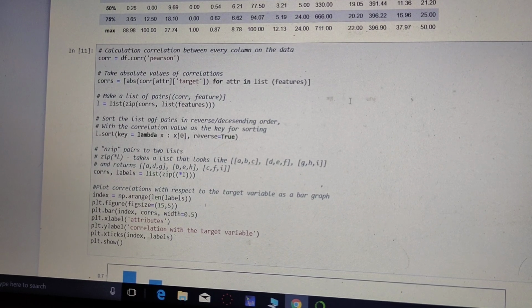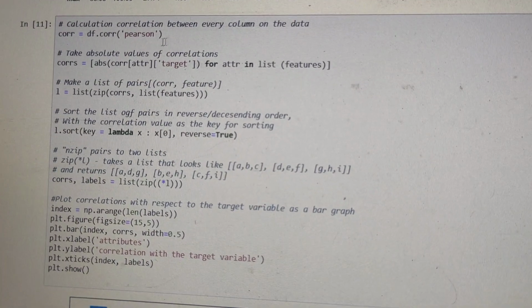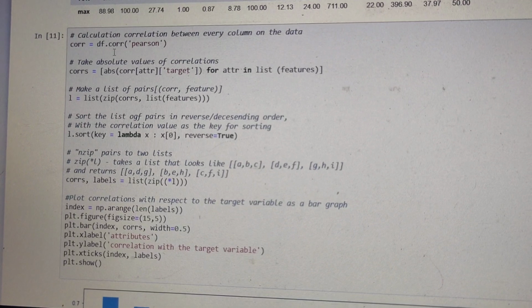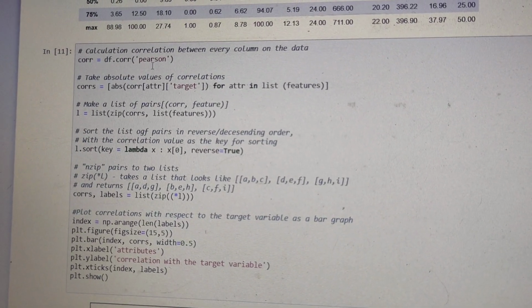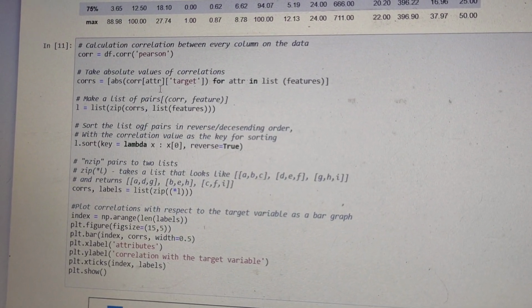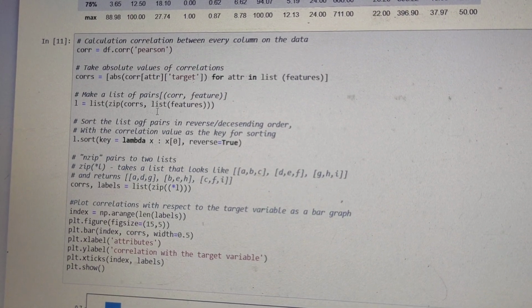Then I calculate the correlation between the columns with df.corr, using Pearson, and take the absolute value of the correlation.